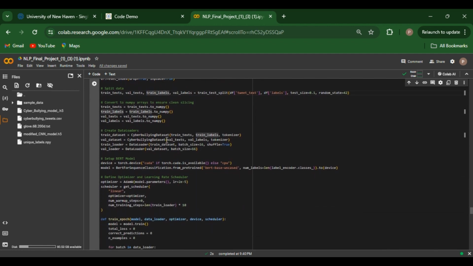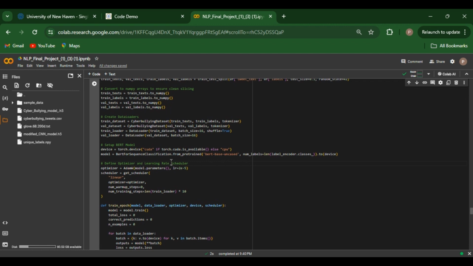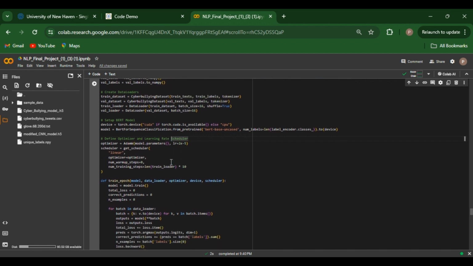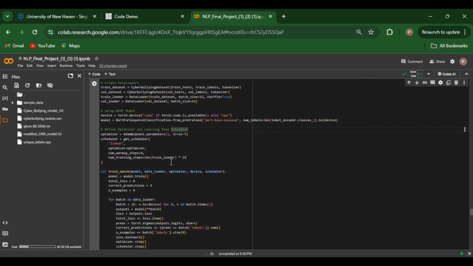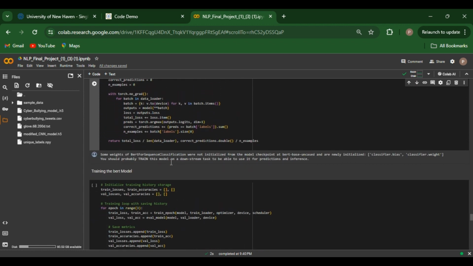In preparation for training the model, we encode labels, split the dataset, and create data loaders. This structured approach ensures that our data is optimally organized for efficient training, leveraging the robustness of the BERT architecture.